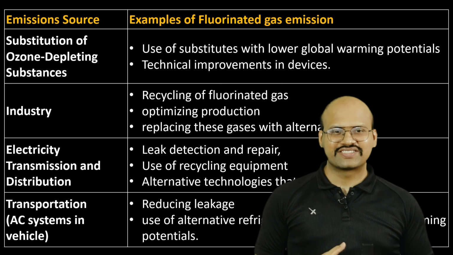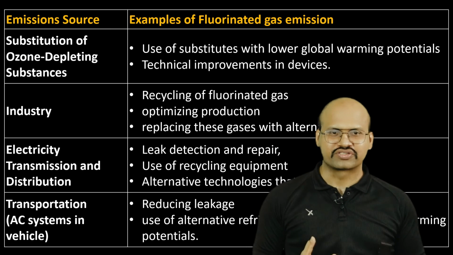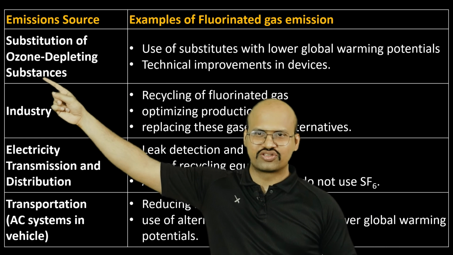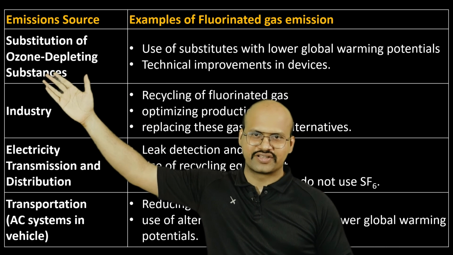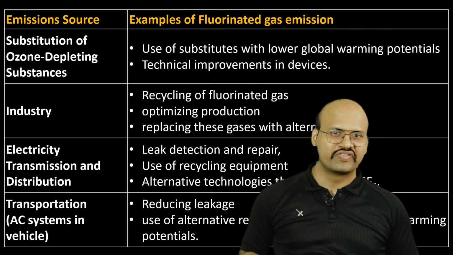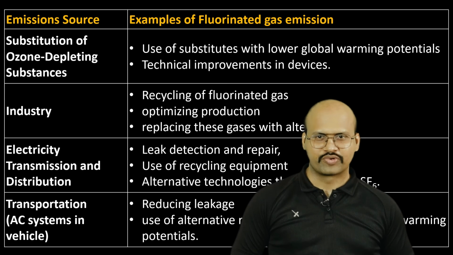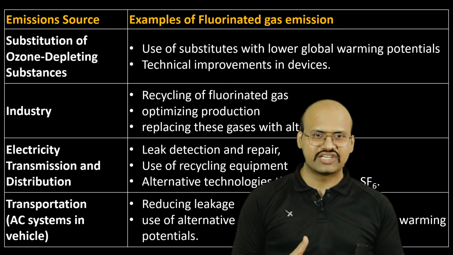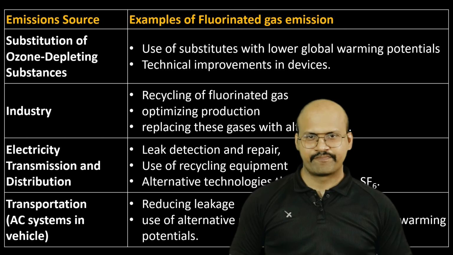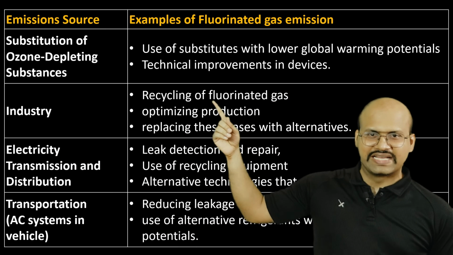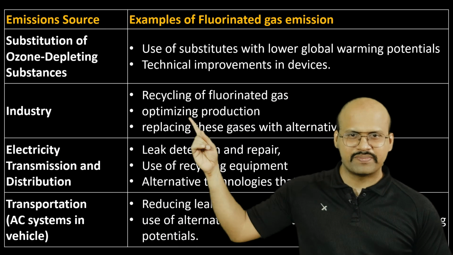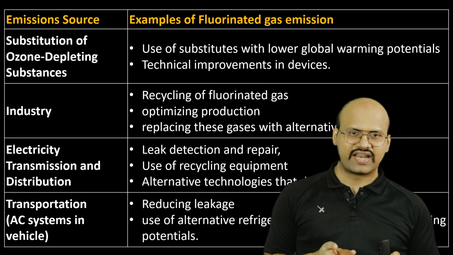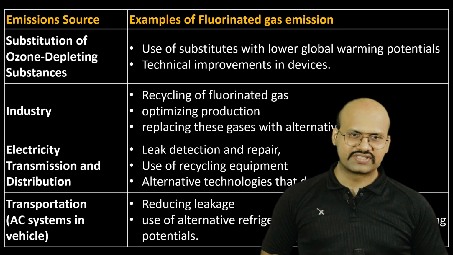So here we can see the mechanism by which we can reduce the emission of these gases in the atmosphere. Instead of using those ozone depleting and greenhouse gases, we can use other substitutes which have lower global warming potential, and there are technical improvements in the devices to reduce the leakage of these gases in the atmosphere. In the industries, we should prefer recycling of these gases and optimizing their production process. Therefore, less amount is required as well as less leakage happens in the atmosphere.